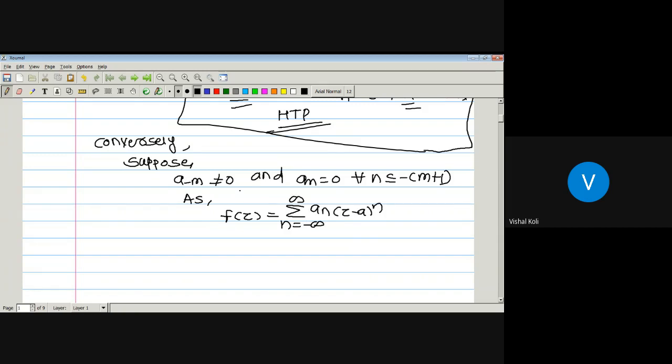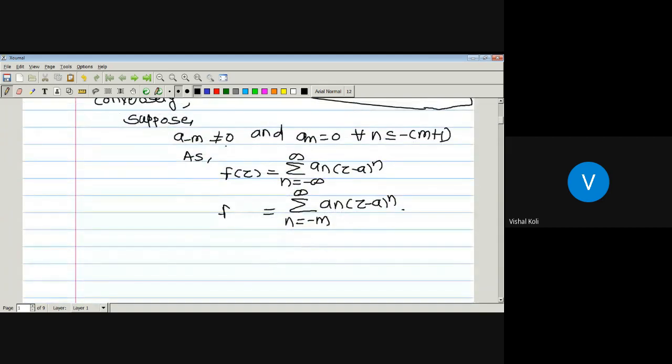But here by our supposition, a_{-m} is not equal to 0 and a_n is equal to 0 whenever n is less than or equal to minus m minus 1. Therefore, this is the series with n running from minus m to plus infinity of a_n (z minus a)^n. So f(z) is equal to this.